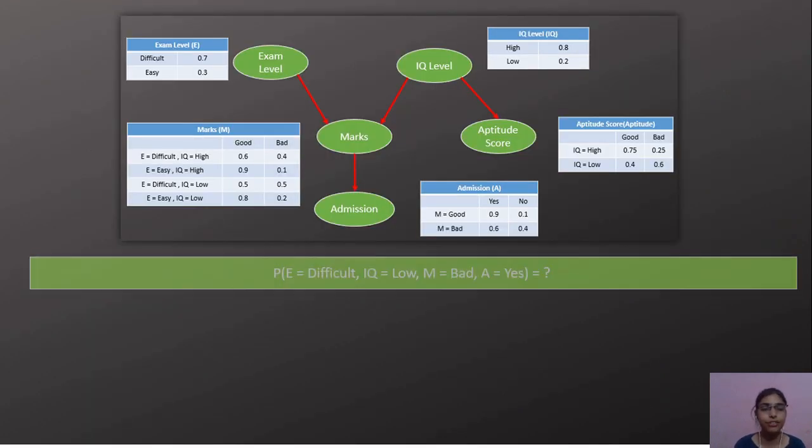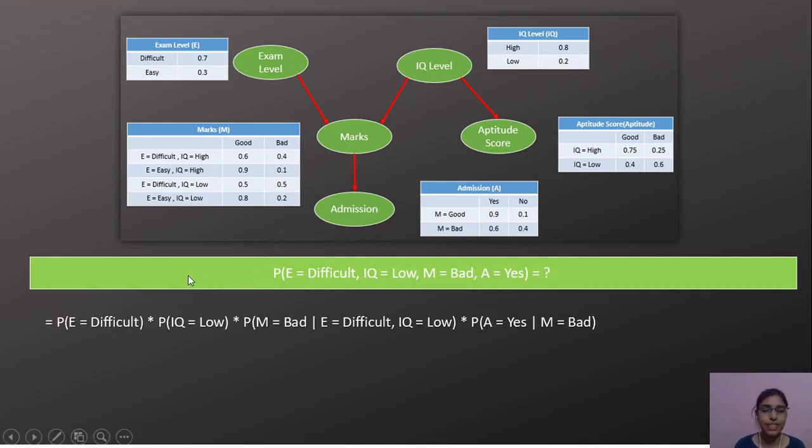Now we need to find the probability that exam level equals difficult, IQ equals low, marks equals bad, and admission equals yes. So we have to find the joint probability for all these variables and their respective values.